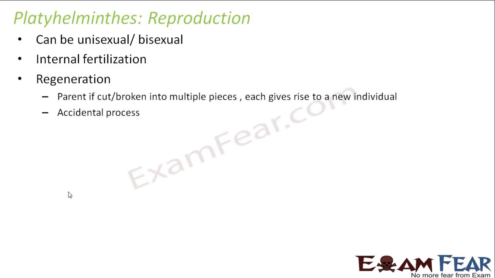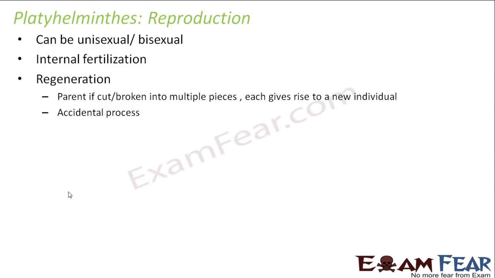Talking about asexual reproduction, they can reproduce by regeneration. What is regeneration? It is a little similar to fragmentation but not the same thing. Fragmentation happens when an organism matures and it breaks into pieces. In this case, if the organism meets some accident and because of that accident it gets broken into pieces, then each of those pieces can give rise to a new individual. So this regeneration is an accidental process.